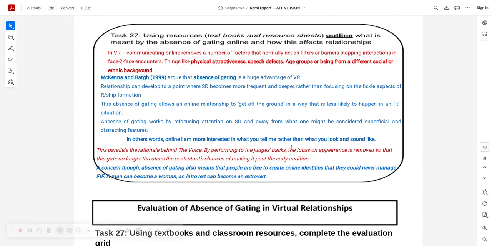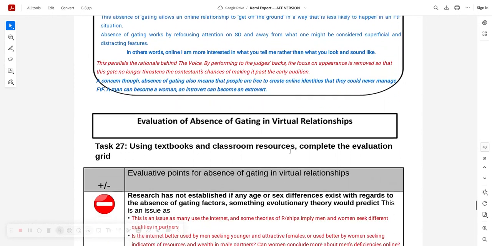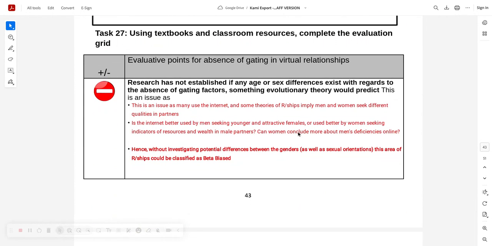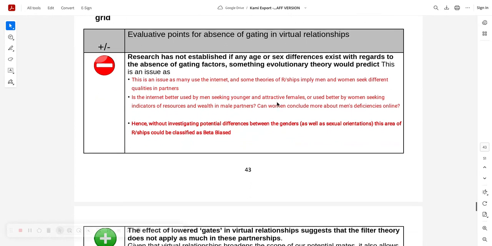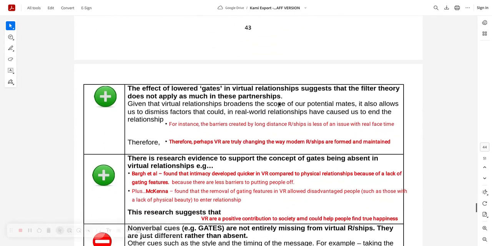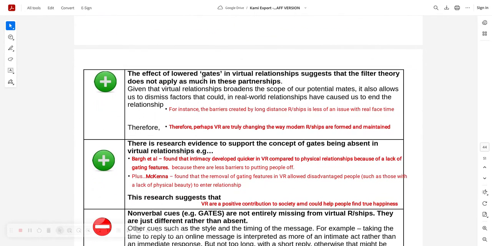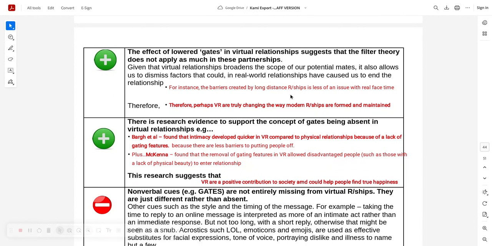So make sure you go over all of these, please. Same thing. Researchers have not established if age and sex differences affect the absence of gating like evolutionary theory would predict. So it's awaiting further research. And the effect of lowered gates in virtual relationships suggests that the filter theory does not apply as much. So maybe it's helped us modify theories.